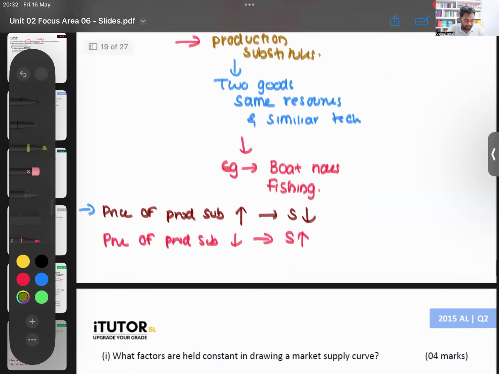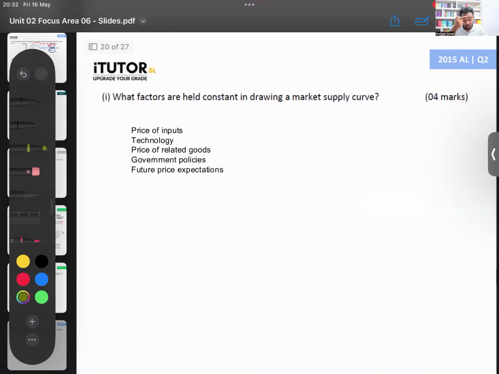Okay. Then 2015. What are the factors that are held constant when drawing the market supply curve? Same thing that they're asking you. Same thing as the first question we did. So factors held constant when drawing the supply curve. What are the non-price determinants? Price is the only one that is changing. No? So price is the one that is not constant. Everything else is held constant. So you talk about that.